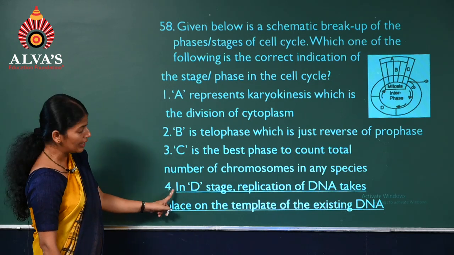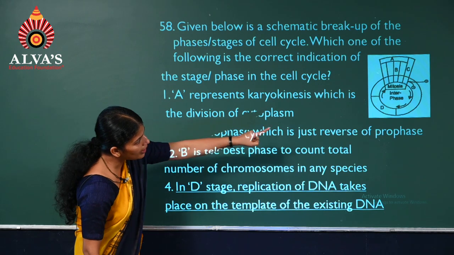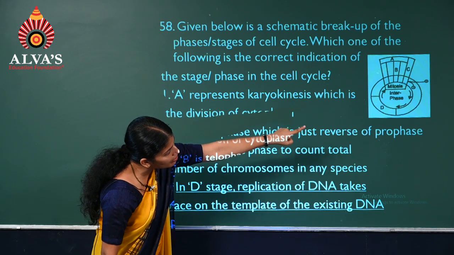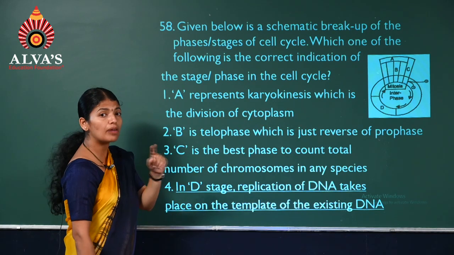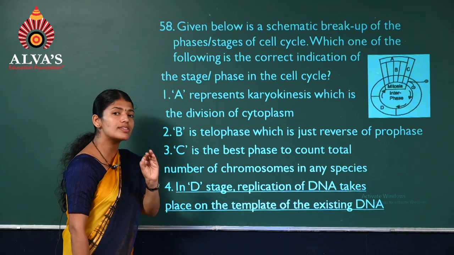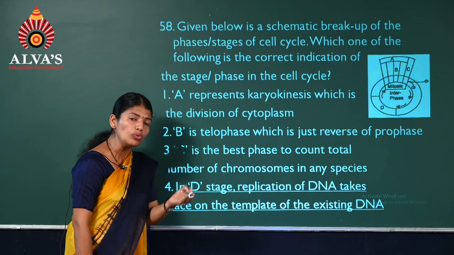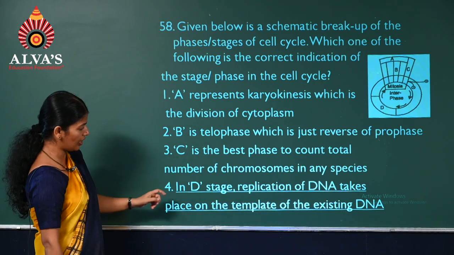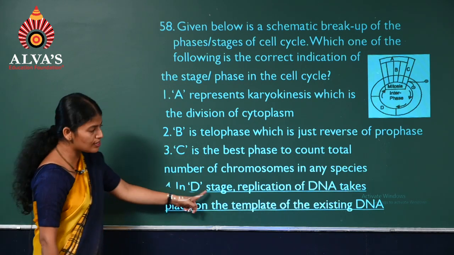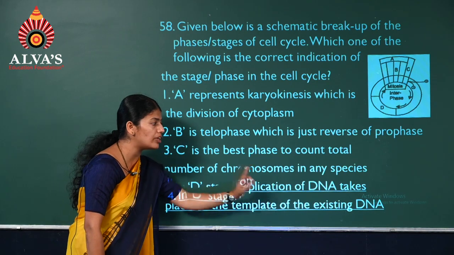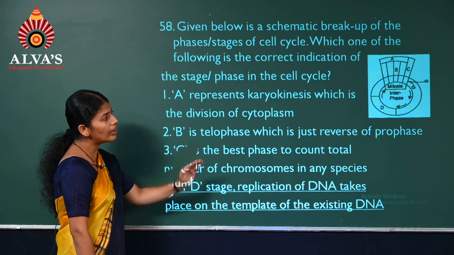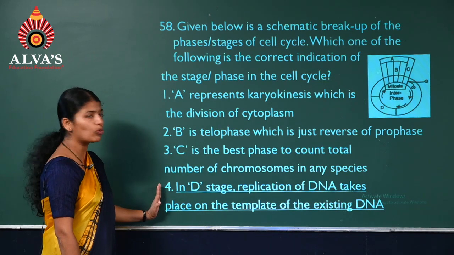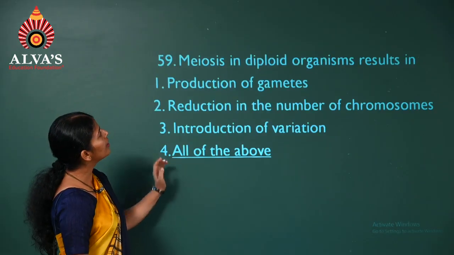Next, fourth, D. D is there, G1, S, G2. So D is S phase. What happens during S phase? There is synthesis of new DNA or replication of DNA. So in D stage, replication of DNA takes place. Yes, this is the correct one for the diagram. So option fourth.